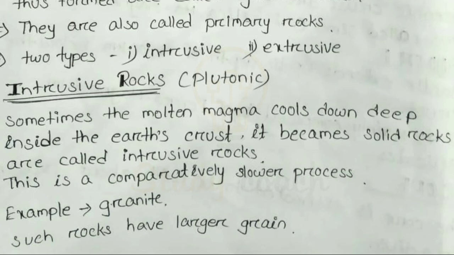The rocks formed this way are called intrusive rocks. Igneous rock means what? When molten magma cools down and converts into rock. If this process happens inside the earth, then we say those rocks are intrusive rocks.